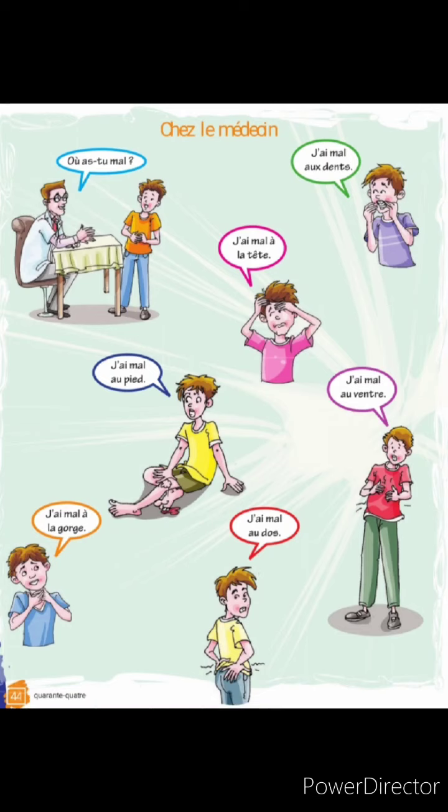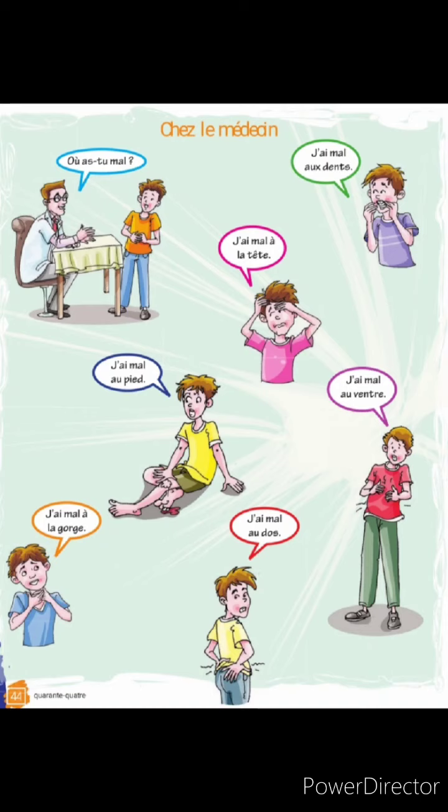Whenever you express pain in a certain place, you can use dos, tête, pied, ventre, gorge. Wherever you have pain, you can use the sentence j'ai mal. Then you have to say the place of the pain. J'ai mal au dos. J'ai mal à la tête.